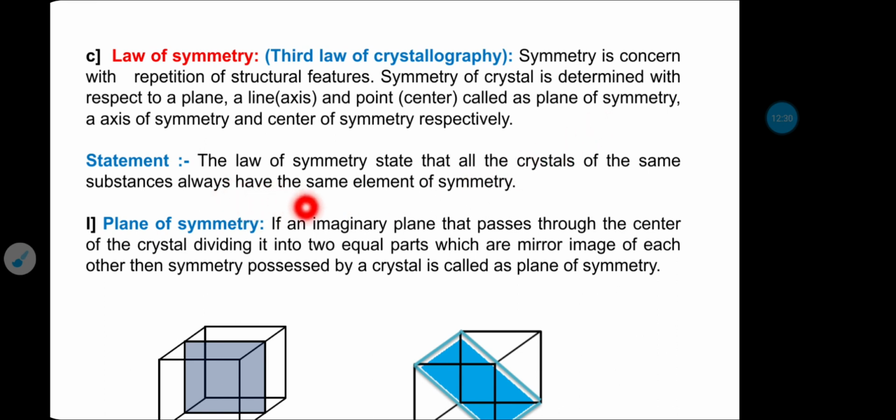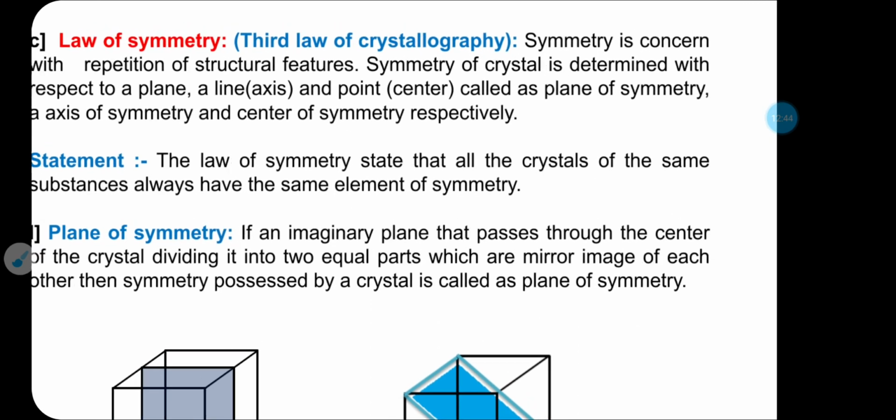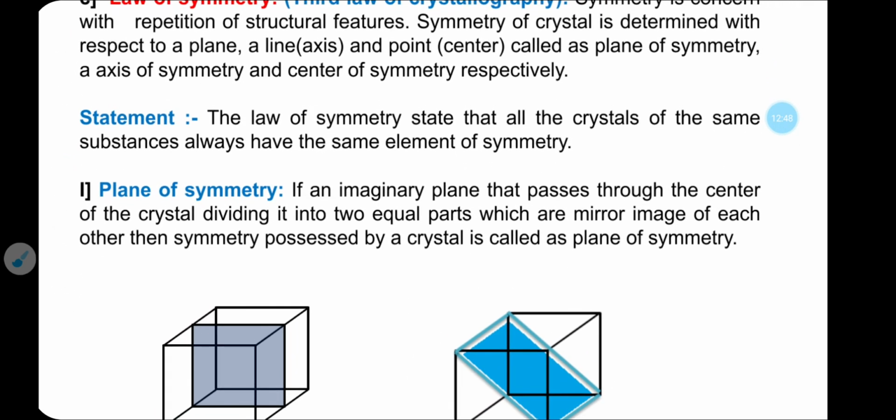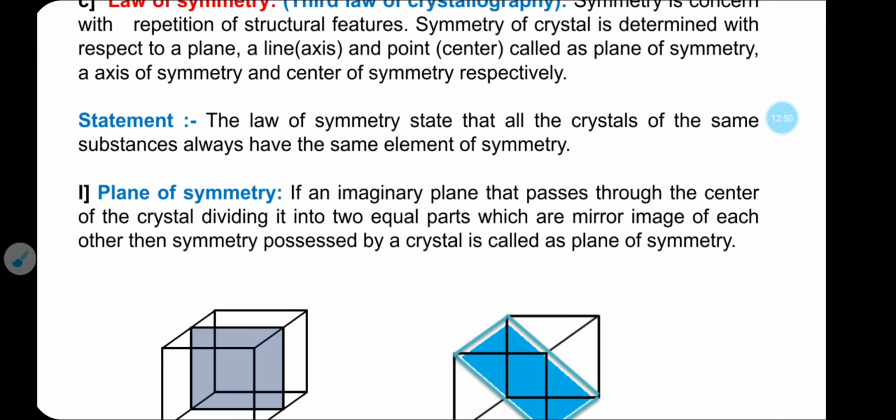The law states that all the crystals of the same substance have the same elements of symmetry.